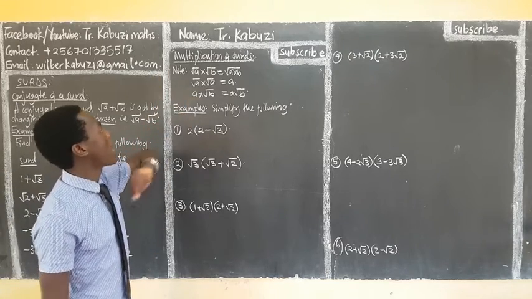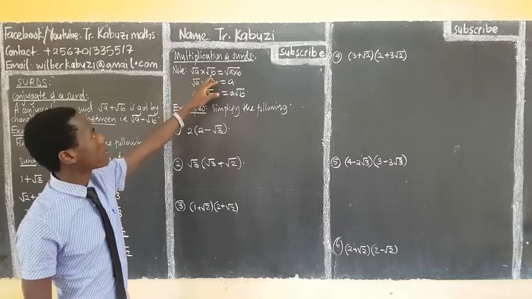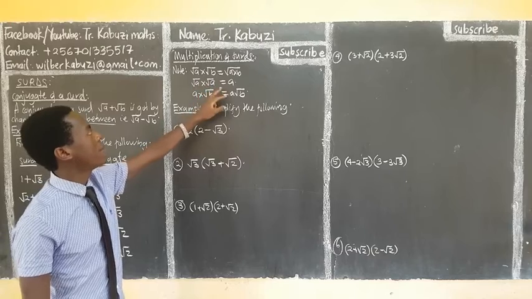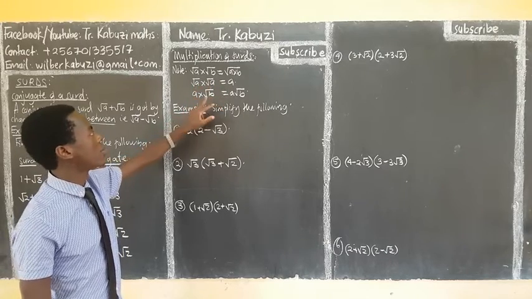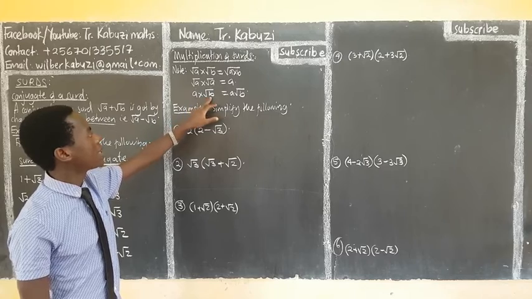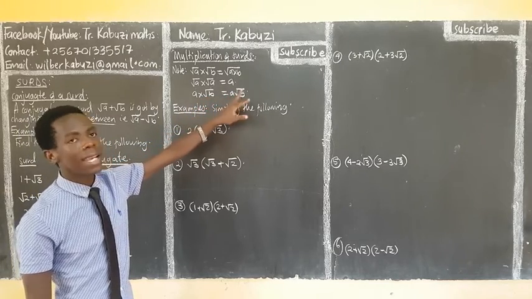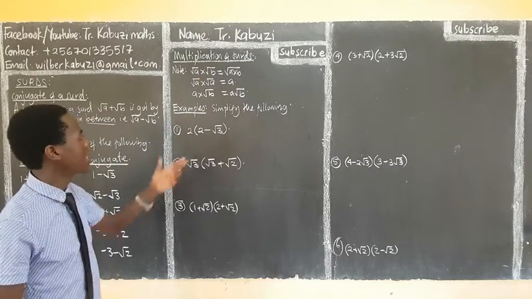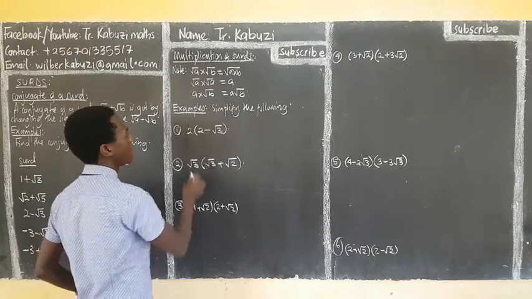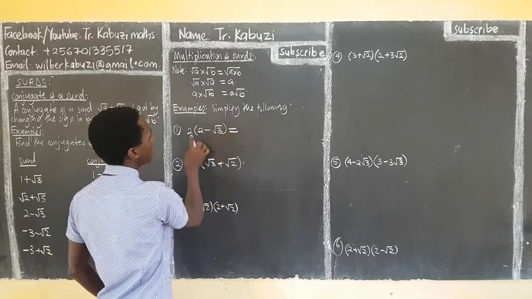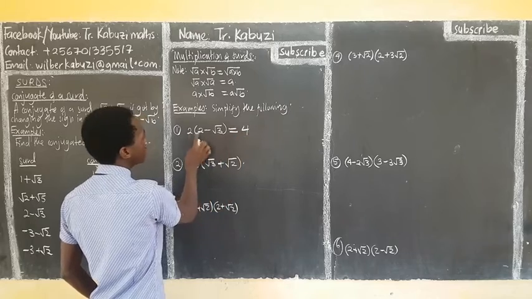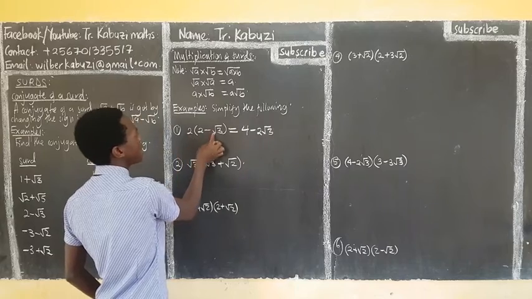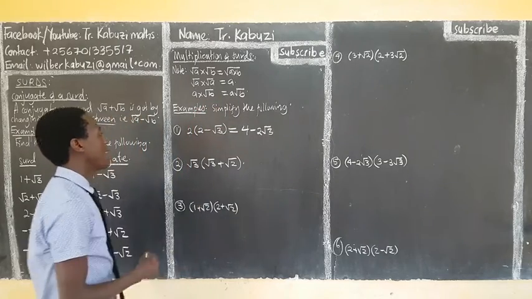Let us see how we multiply surds. Note, root a times root b: if these two are different, you can just multiply them. If these two are the same, you just get that same number without the root. Then a scalar times a surd, you get a scalar and then a surd. It doesn't enter. It only enters if it's a surd also. Let us see this one. Simplify the following. So 2 times 2, you get 4. 2 times this, you get negative 2 root 3. Why? Here the scalar is multiplying the surd. That's what you get. As simple as that.